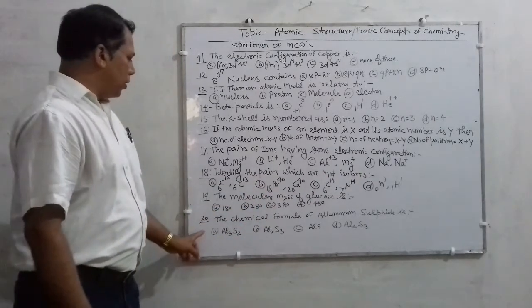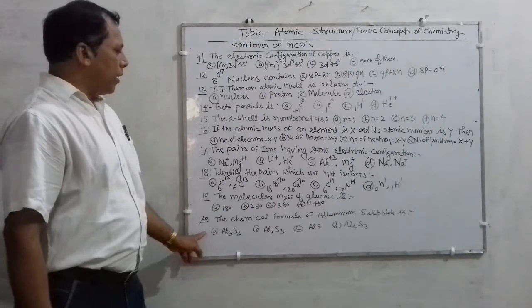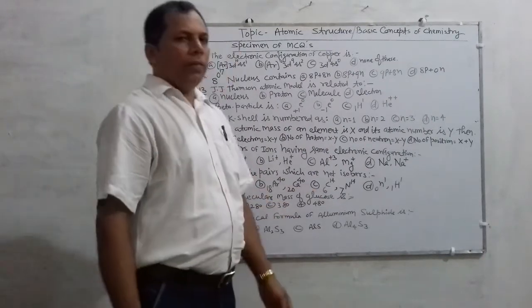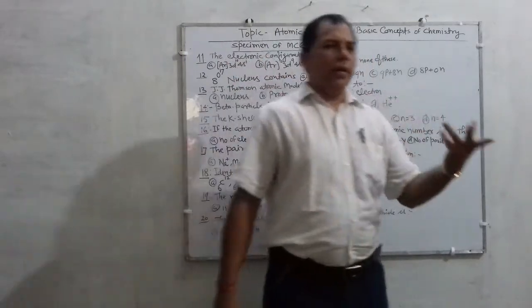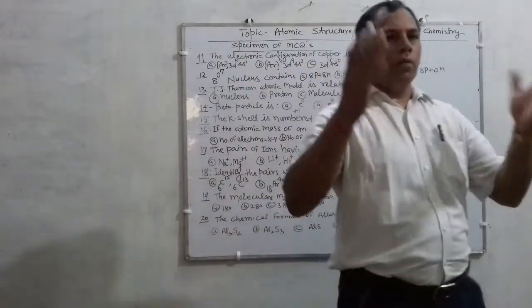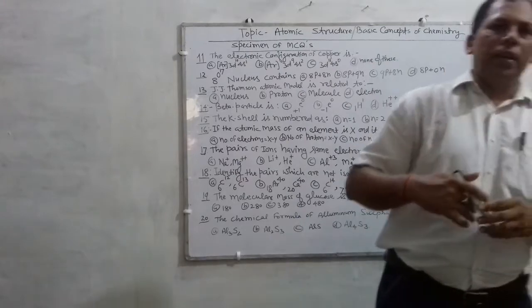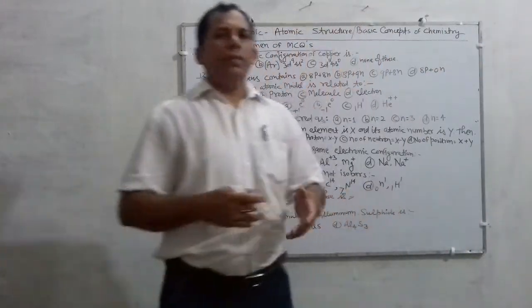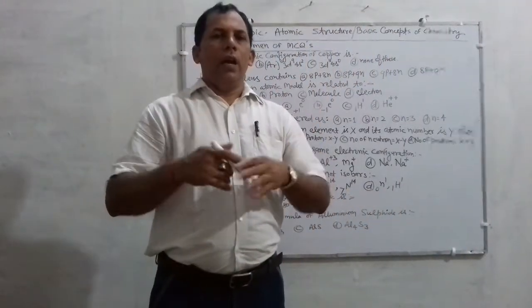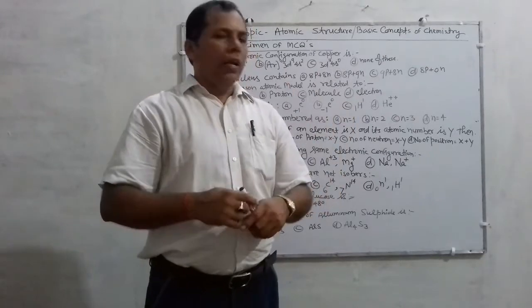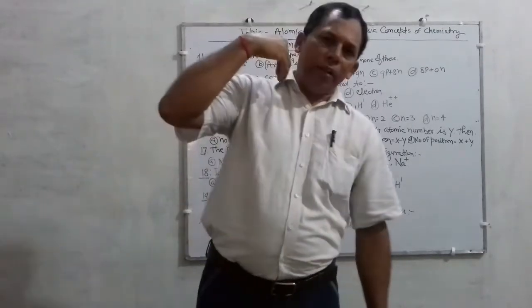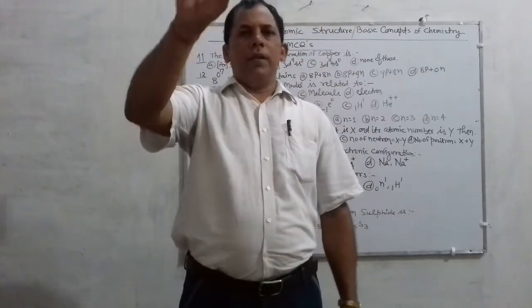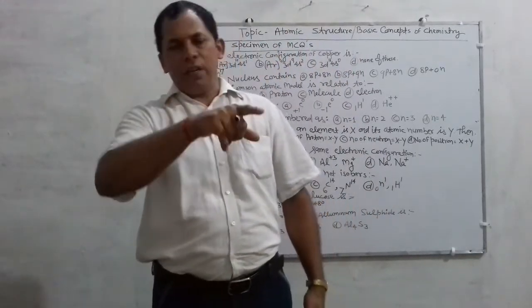Next question. The chemical formula of aluminium sulfide is too simple. You know the fundamentals, how the chemical formula of a compound is written on the basis of valency. I have explained in detail that first write the elements and then write their valency on top of those elements and go crisscross.